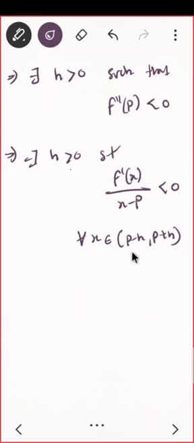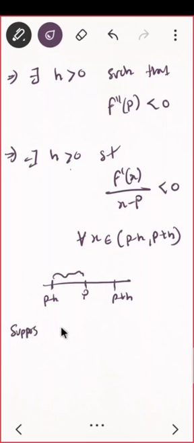Now look at this interval, p minus h and p plus h, and this is p. I'm going to break it into two parts. Consider the first part. Suppose my x belongs to p minus h comma p. What do you mean by that?